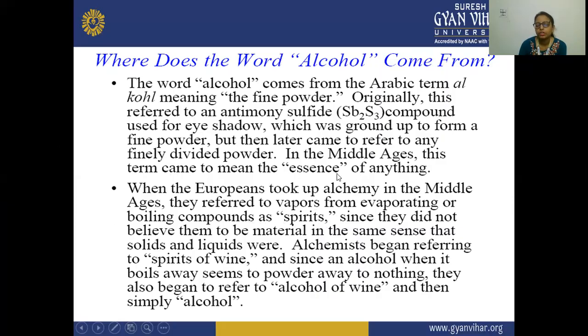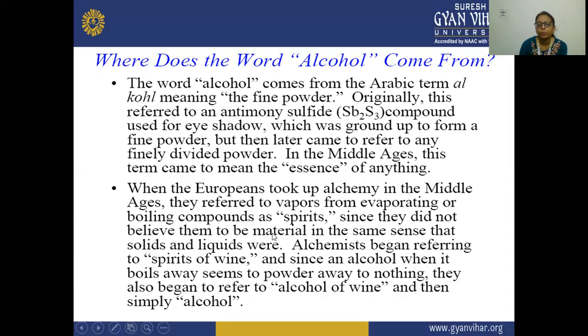When the Europeans took up alchemy in the Middle Ages, they referred to vapors from evaporating or boiling compounds as spirits.